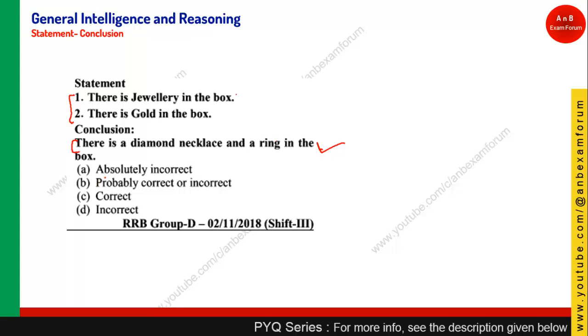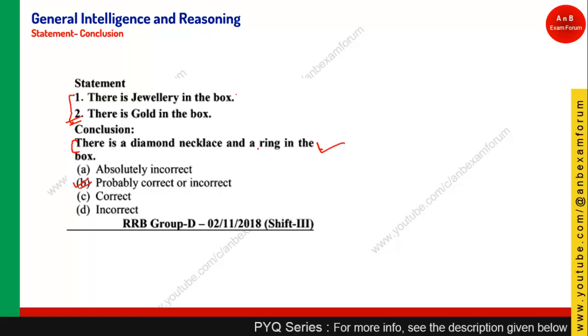For this particular question, the answer will be probably correct or not. Why? Because of this second statement. If the second statement is not given, then the conclusion will straight away follow. But since the second statement says there is gold in the box, you should not assume that this ring is made up of gold.